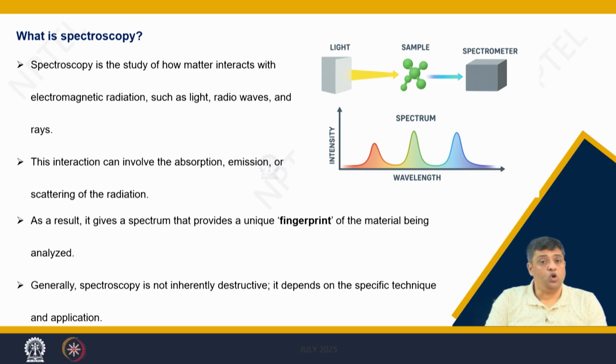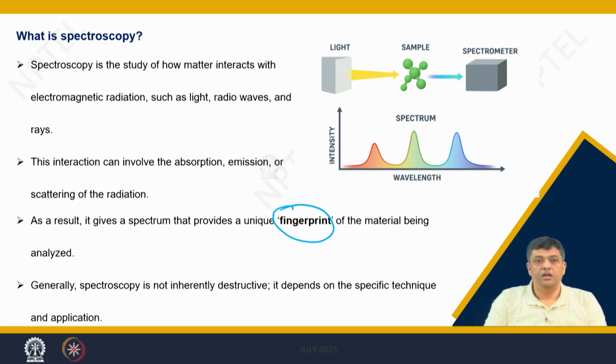You can have absorption, you can have emission, you can have scattering, or you can have hybrid features. But this is directly related to the material which is being investigated. Hence, it provides the fingerprint of the material which is being investigated.